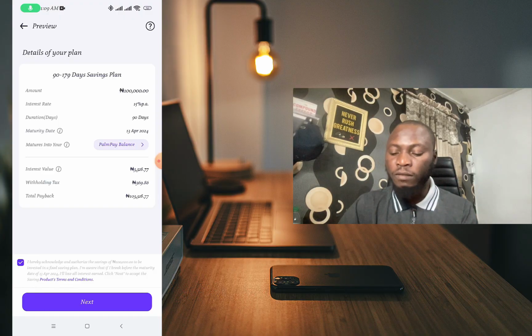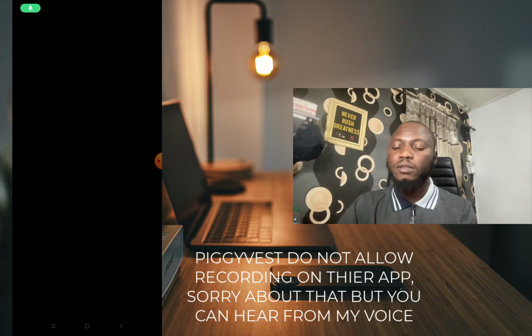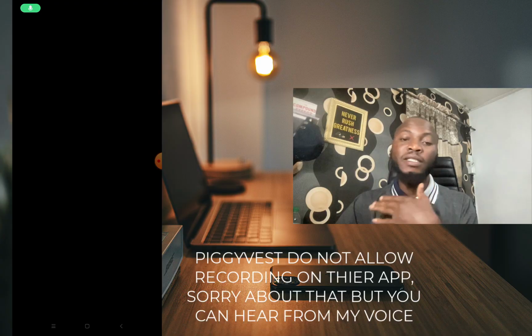So let's check on the fourth app, which of course is also good for savings. I have also used this one as well. So let's go back to that. All right, the next one is PiggyVest. I know you have been hearing about PiggyVest before, and probably you don't know or see the inside of the app.